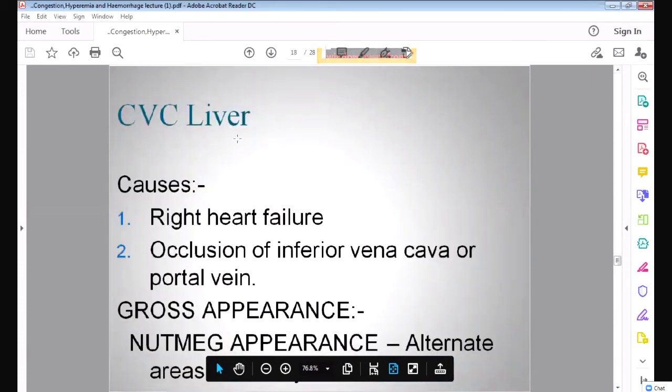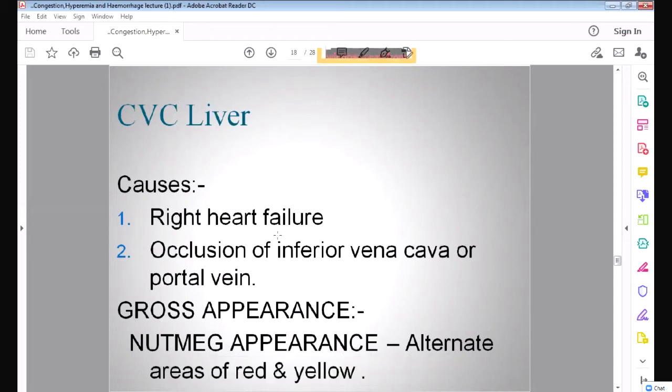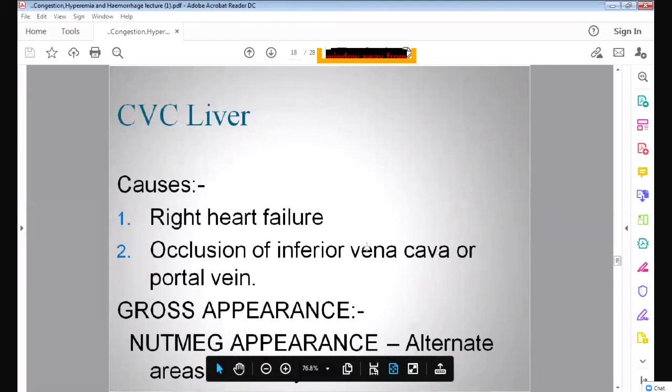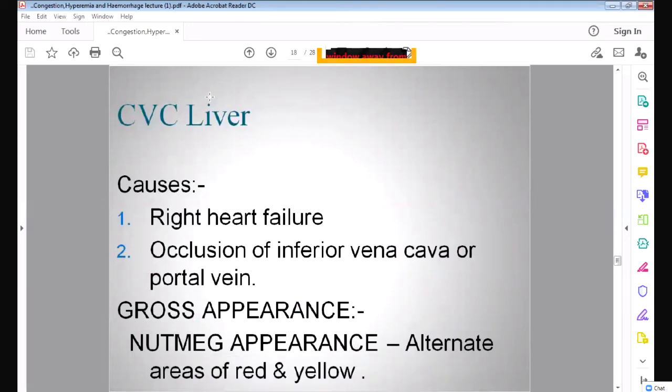Now the liver. Blood collects in the liver when there is right side heart failure, because when the right heart fails, it will not pump the blood into the lungs, and the blood will collect behind, into the inferior vena cava and into the liver. So the two causes of chronic venous congestion of the liver are right-sided heart failure and also occlusion of the inferior vena cava or the portal vein. If there is venous obstruction of the inferior vena cava or right side heart failure, the blood will collect in the liver, and it will cause chronic venous congestion of the liver.